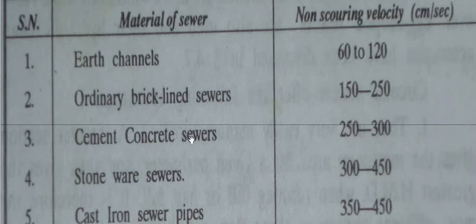And generally we provide cement concrete sewer pipes in the sewer line for the sewerage system, and I will only tell you about the non-scouring velocity. You have to maintain the non-scouring velocity at about 250 to 300 centimeters per second, that is 2.5 to 3 meters per second. Similarly, for stoneware, 300 to 450, and likewise other velocities.